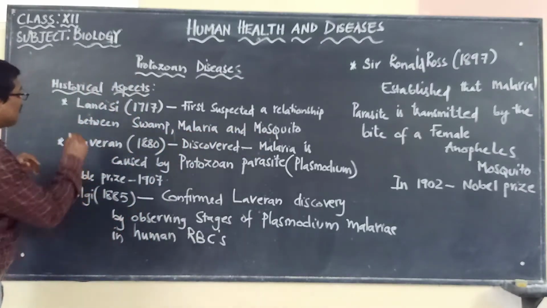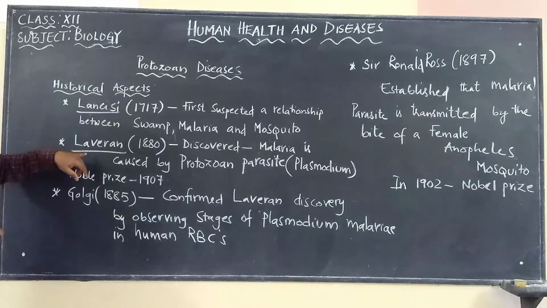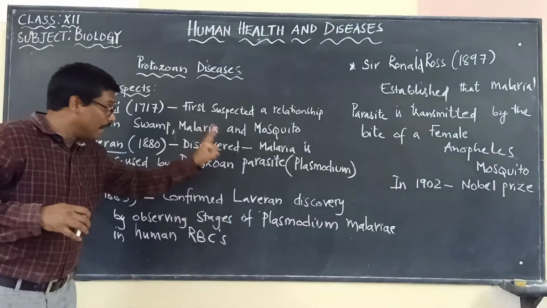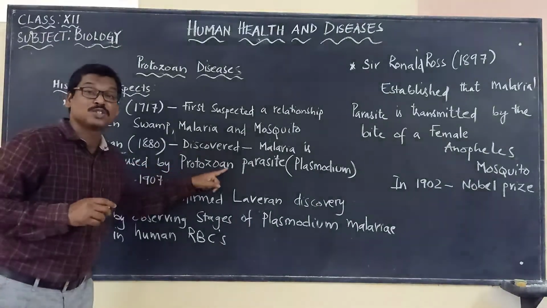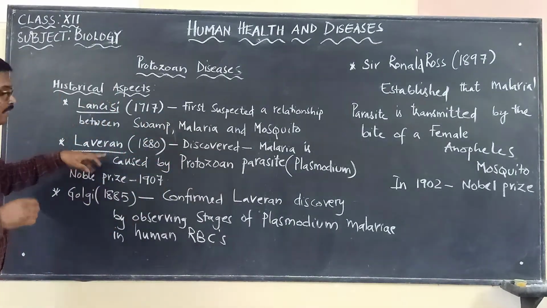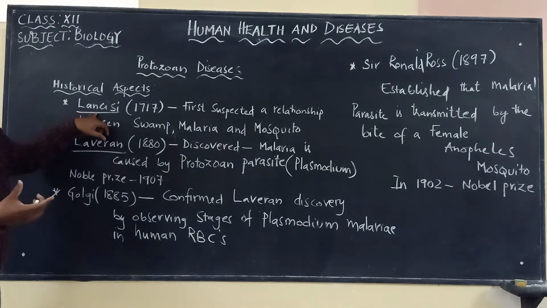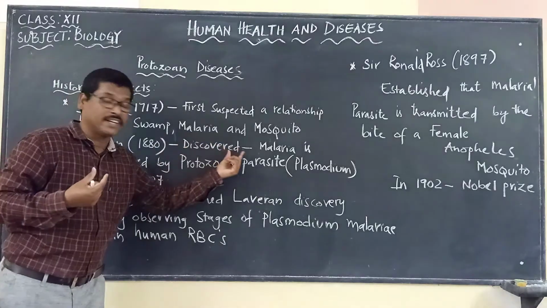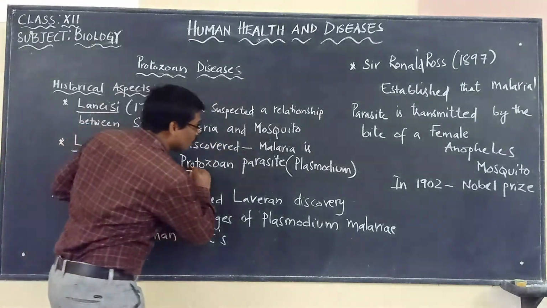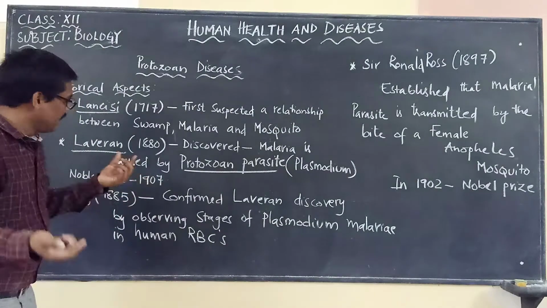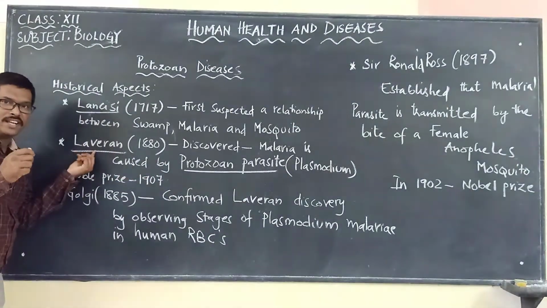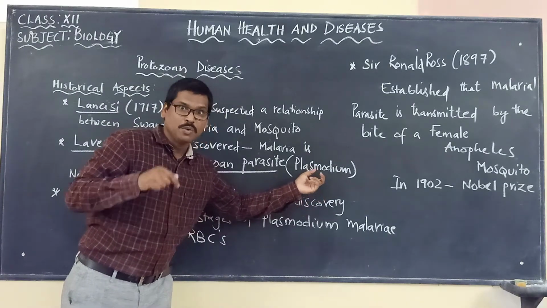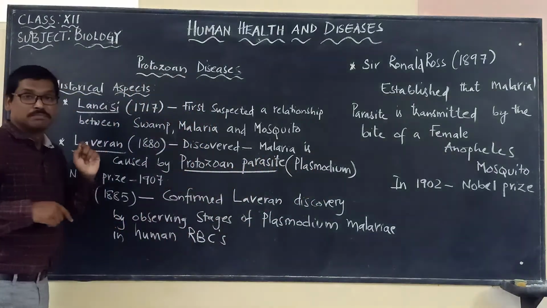But there is another scientist called whom? Laveran. In the year 1880, he discovered that malaria is caused by a protozoan parasite. The idea was first brought by Lancisi, but it is Laveran who is the first scientist who discovered that malaria is caused by a protozoan parasite, the Plasmodium, which causes the disease malaria.